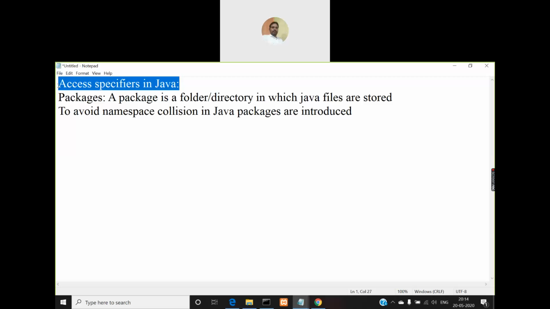Even though we didn't create a package and add classes into that package, our programs were still working fine without any problem. The reason behind this is Java provides you with a package called default package. What does this default package mean? If you don't define a package, or if you don't create a package in your program, automatically all the classes that you are defining in that program will be added to the default package.